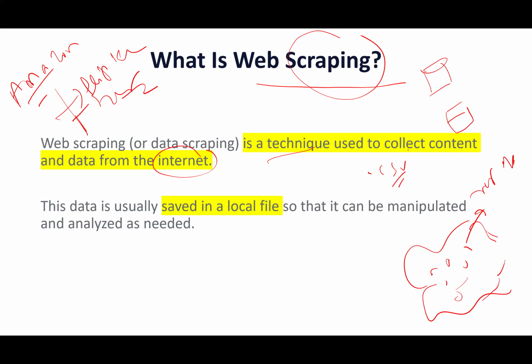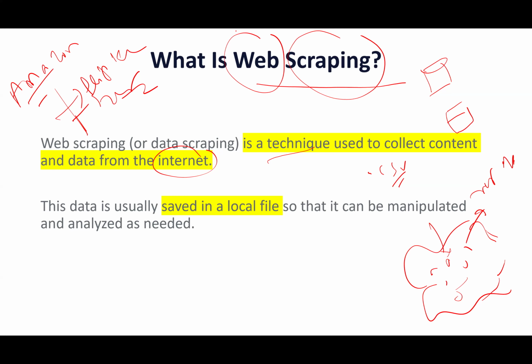In order to collect the data from the internet or the websites. The data that is available on the internet is raw data. As a data analyst, my first work is to collect the data, as we discussed in the previous classes. So the process of collecting content or data from the internet is called web scraping. Why am I using the word web? Because I'm collecting the data from the web, that is the internet. If you start collecting the data or content from the web by using some tool, web scraper, script or program, it is called web scraping technology.